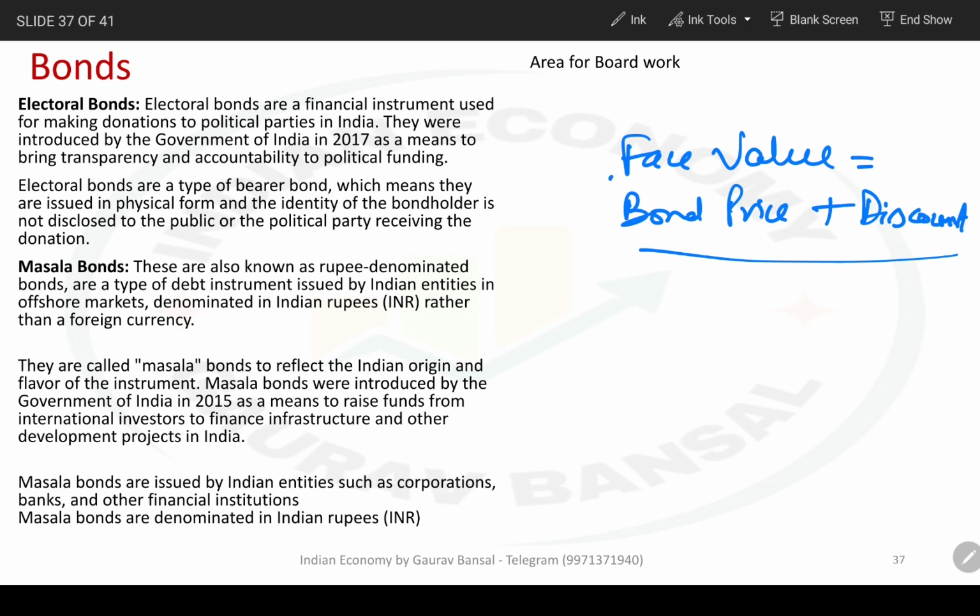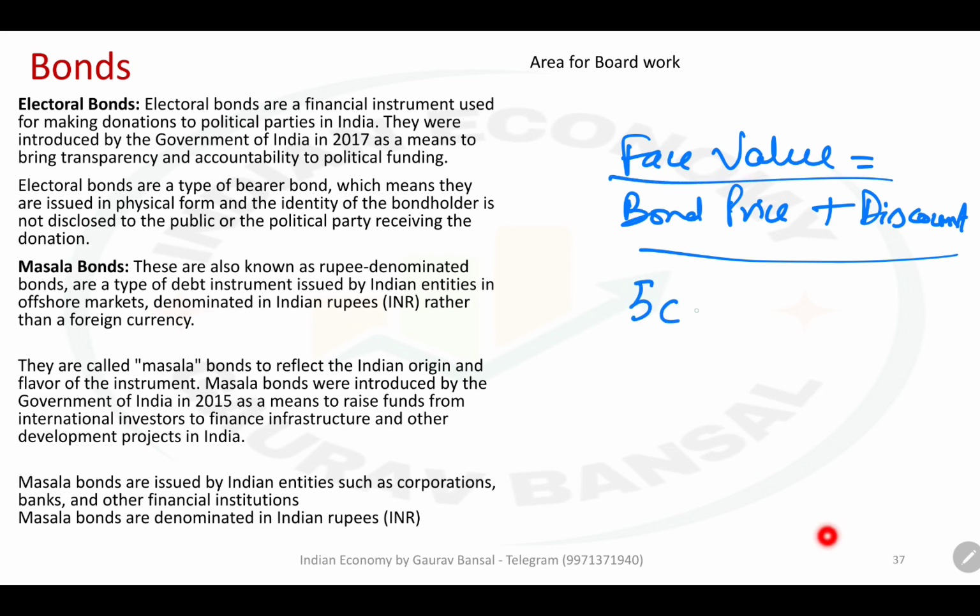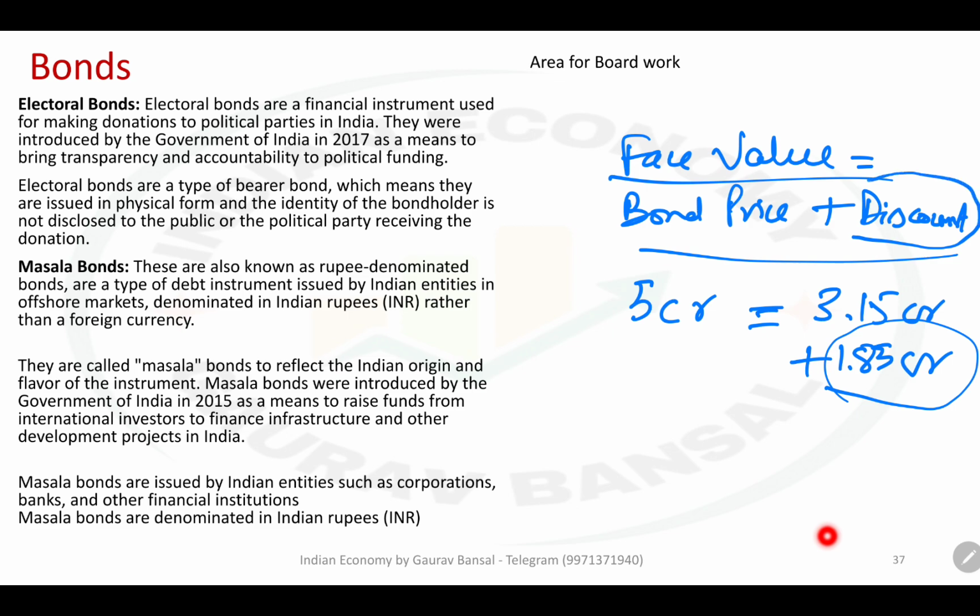Okay, so for example, a bond has face value 5 crore. It is sold today for 3.15 crore. That means on this bond 1.85 crore rupees worth of discount was given. This is exactly what it means. So face value will always be equal to bond price plus discount. Now your discount is directly related to bond yield.